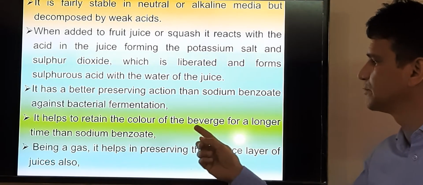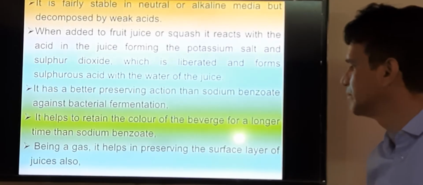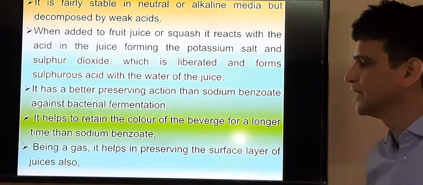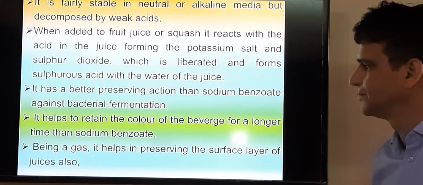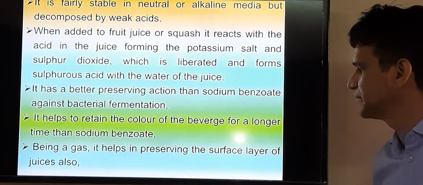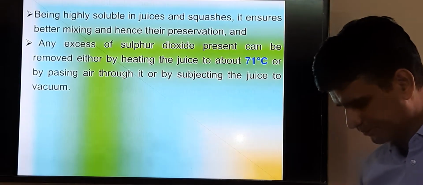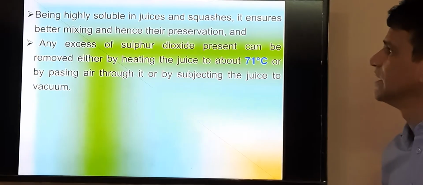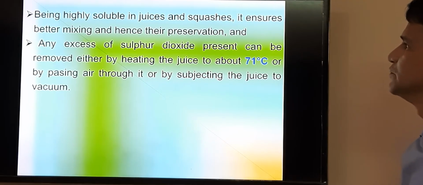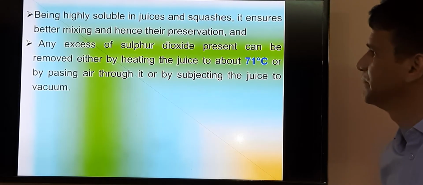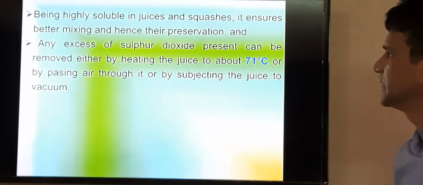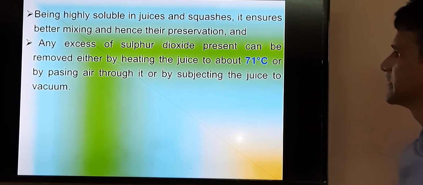It also helps to retain the color of the beverages for a longer time than sodium benzoate. Being a gas, it helps in preserving the surface layer of the juice also. And being highly soluble in juice and squash, it ensures better mixing, so it has better preserving action.